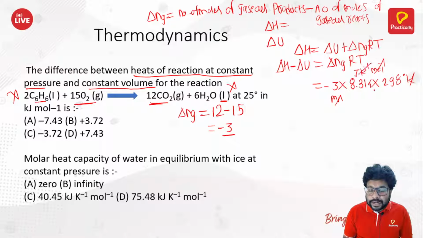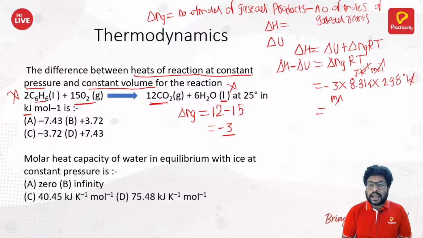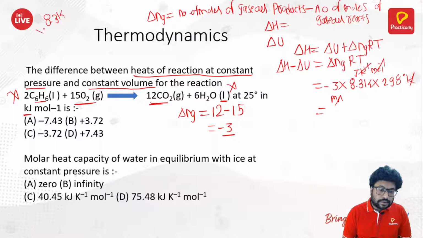Degree Kelvin per Kelvin gets cancelled. Whatever answer we get, it must be in joule. And then we need to convert that into kilojoule, because they have asked us the difference between them in kilojoule, right? So 298 into 8.314. We need to multiply this now.